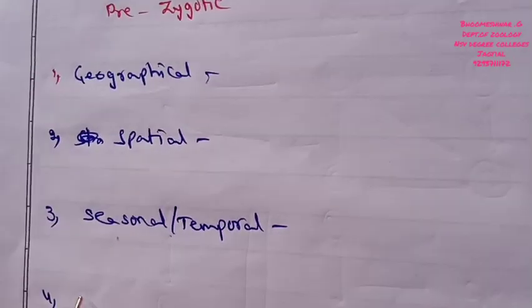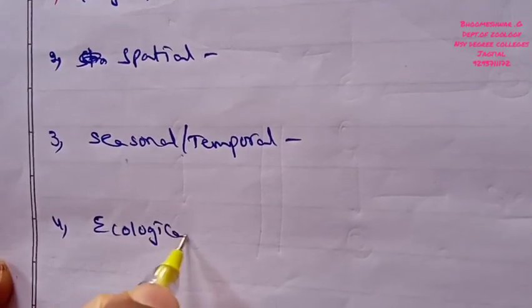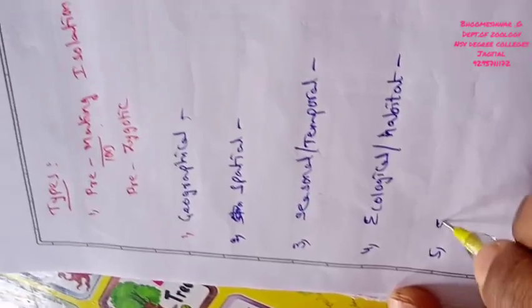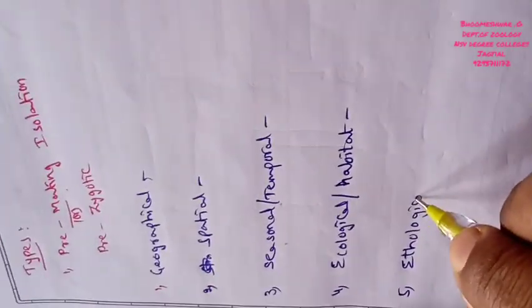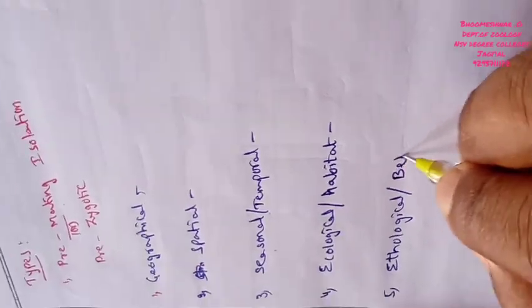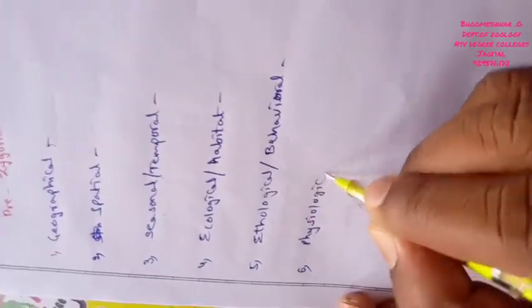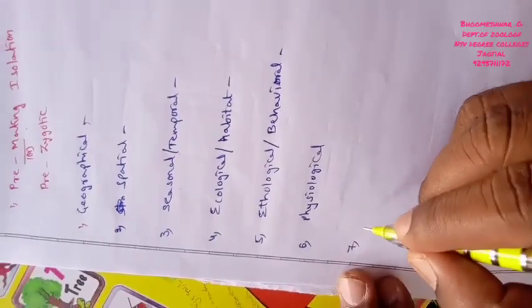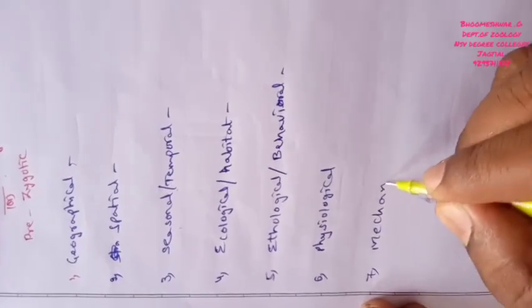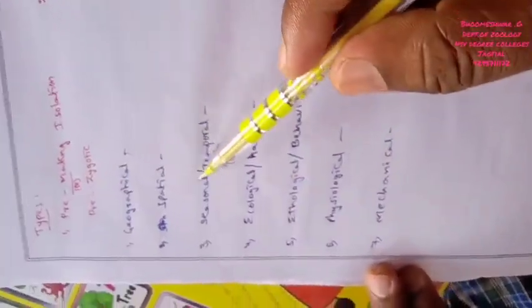The fourth one is ecological, also called habitat isolation, and the fifth is ethological, also named behavioral isolation. The sixth is physiological isolation, and finally the seventh type of pre-mating isolation is called mechanical isolation.